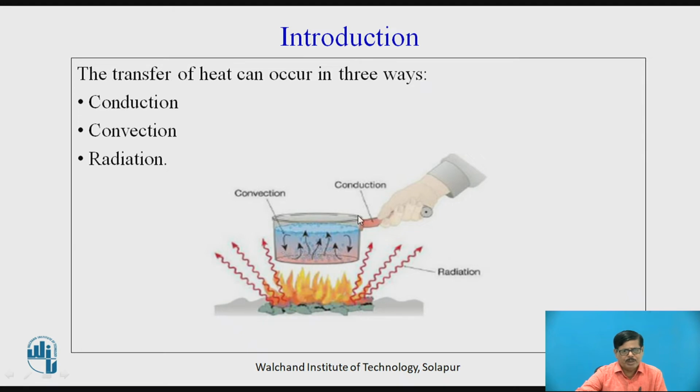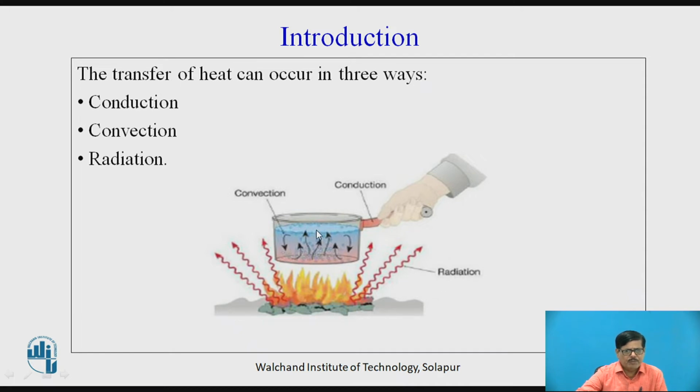Now once the temperature of the pan increases, the heat is conducted through the material, and it will start heating the molecules of the liquid which are in the vicinity of the surface. These molecules will become lighter and move up, and colder molecules will take their place. These are known as convection currents.